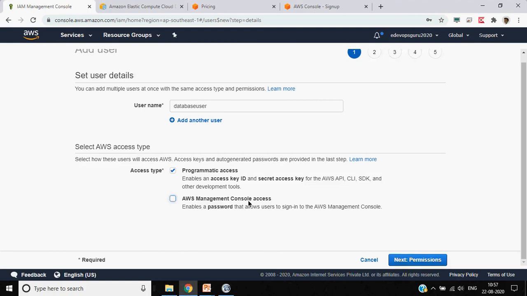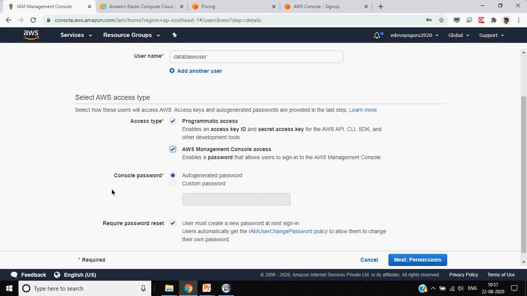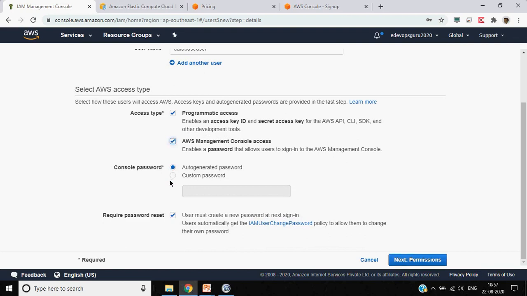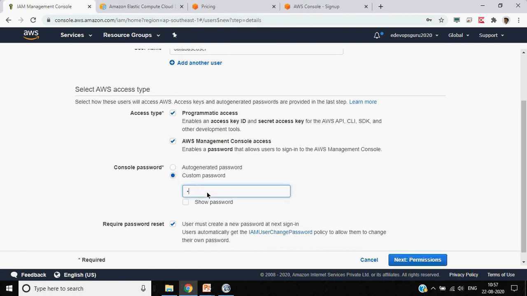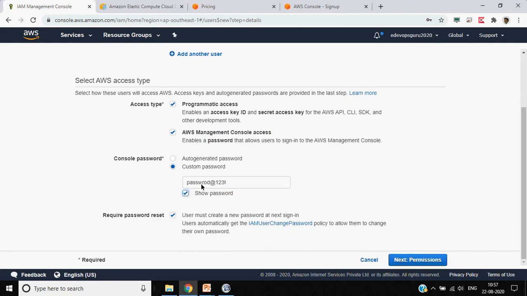But if I use a console, then I will have to create a password. This password creation can be auto-generated, or you can set a custom password. For example, let me create a custom password for the user: password@123!. Okay, so this is a password which I have created. Here you can choose whether the user needs to reset it when logging in the first time, and those kinds of things.